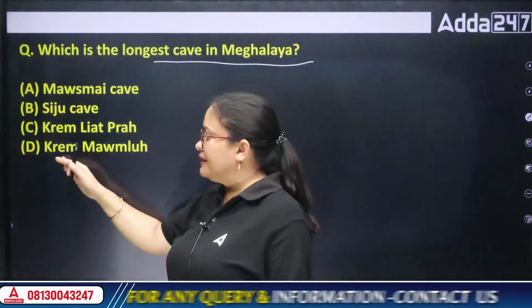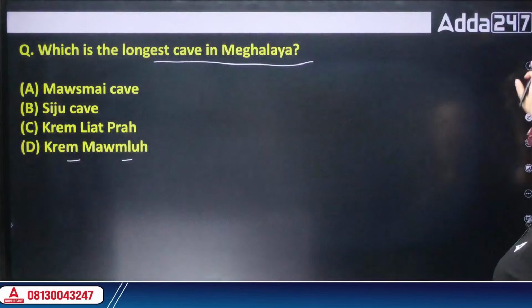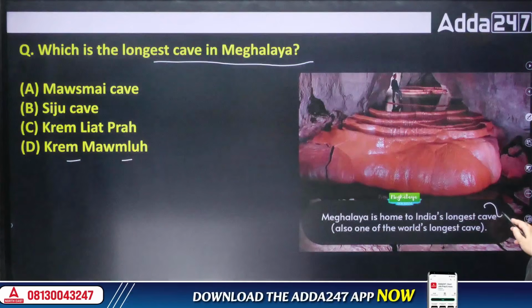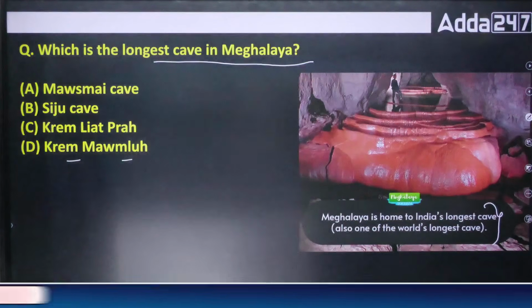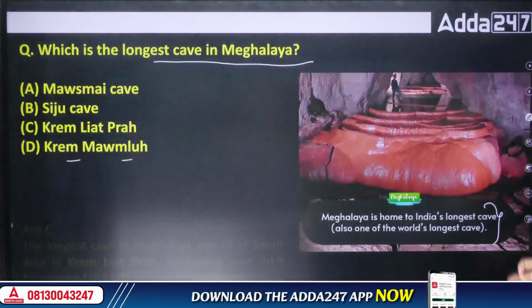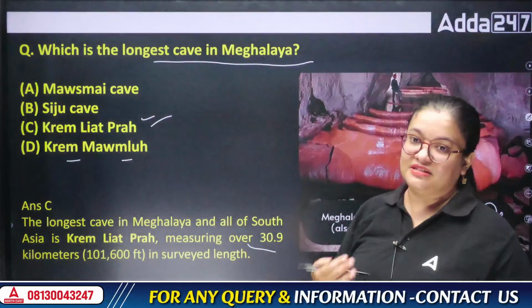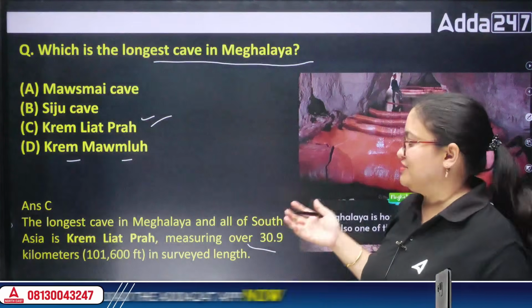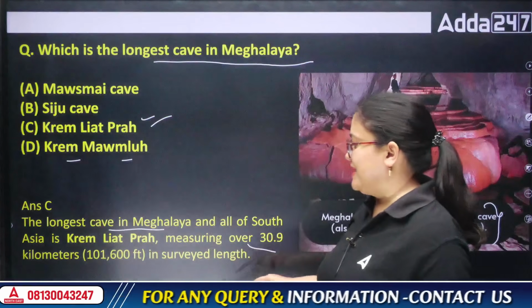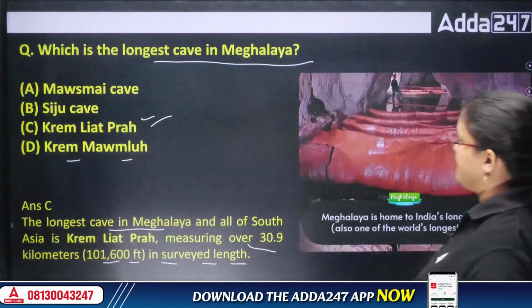Mawsmai, Siju Krem, Liat Prah, or Krem Mawmluh Cave. Whenever we talk about caves, just go to figure 1. This is one of the biggest or longest caves of Meghalaya. I think right now it is the world's longest cave. It is very unique in structure. Many of you must have gone through this cave. It is also known as Krem Liat Prah Cave. It is around 30.9 kilometers, stretching like a long highway. It is the largest cave of entire South Asia, and also the longest cave of Meghalaya. In feet, it is 101,600 feet. Do remember the name of the cave.